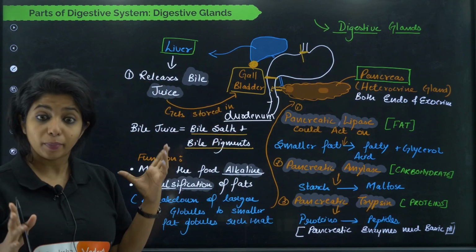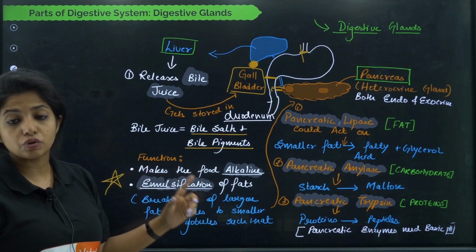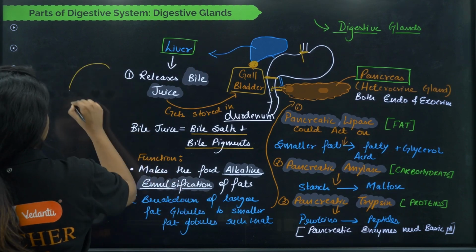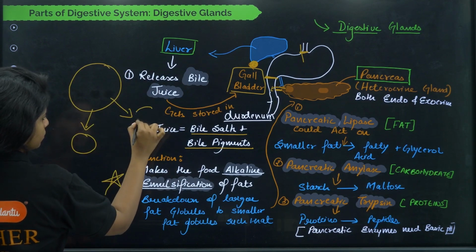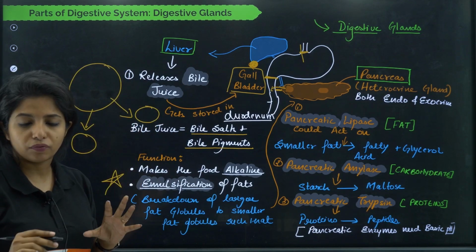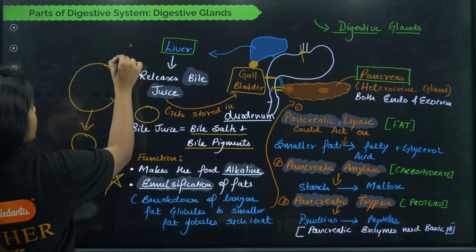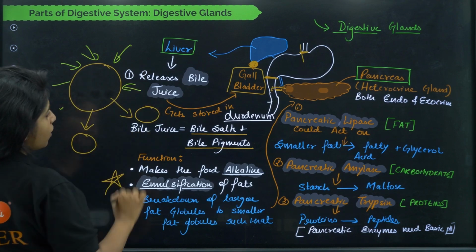Now, the second thing that the bile juice does, and it is very important, is emulsification of fat. What do you mean by emulsification of fat, my dear children? You have bigger fat globules, and you are breaking them down into smaller fat globules. This is known as emulsification. What is the use of this, ma'am? If these are bigger fat globules, the enzymes have to act on them, and it won't be very efficient because you do not have much surface area.